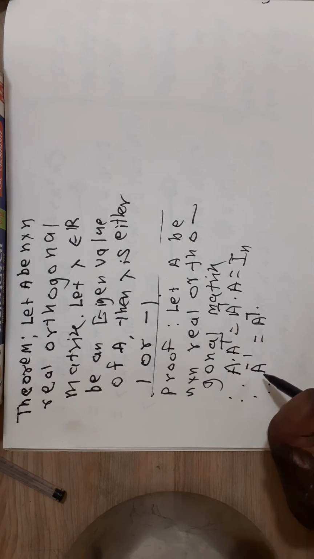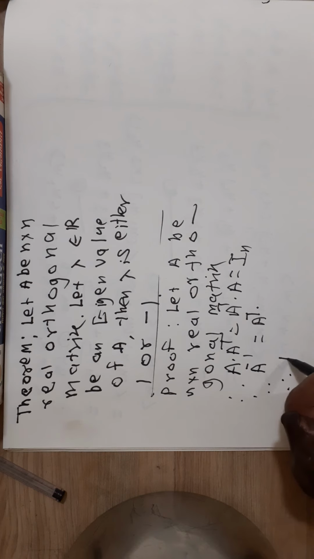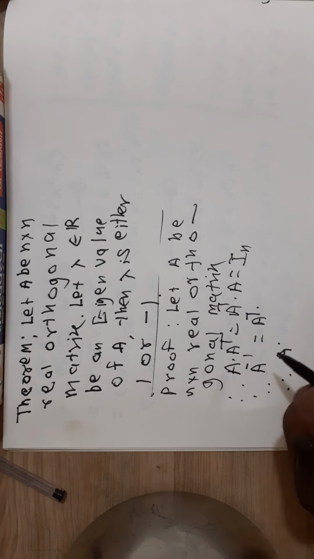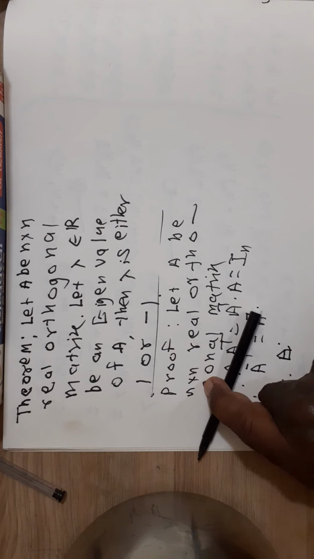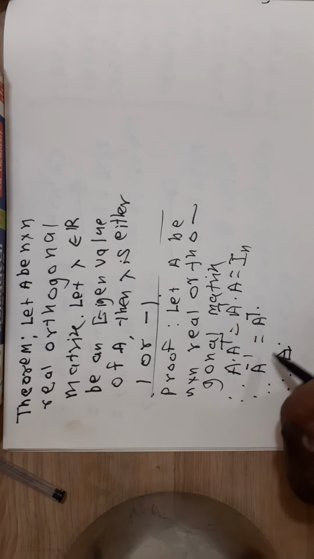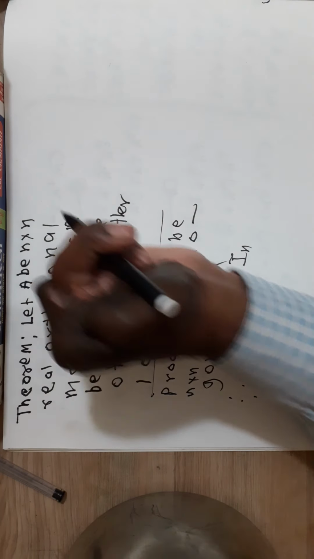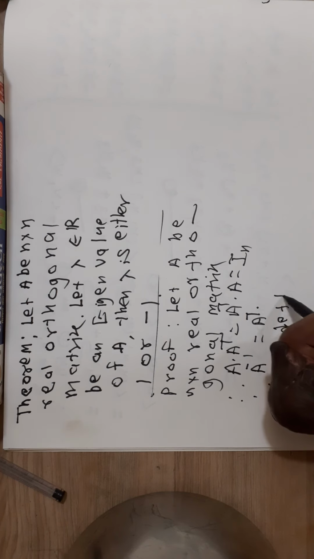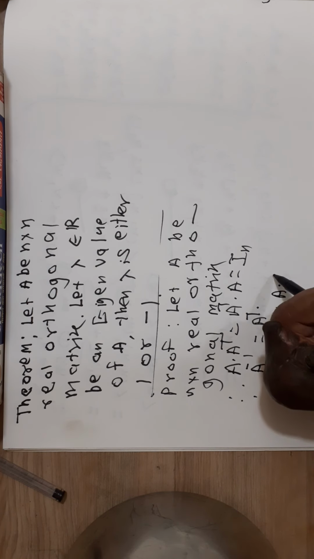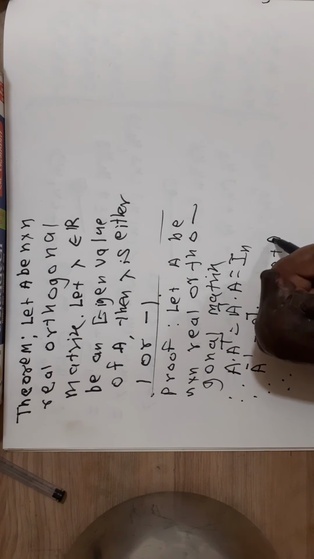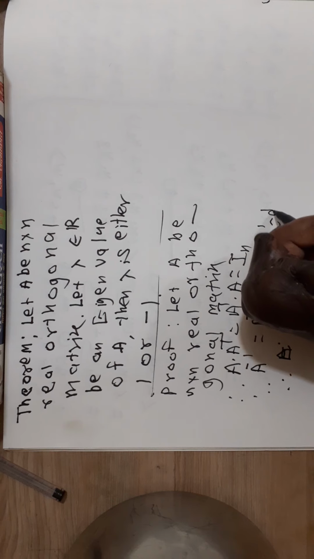Now, AV is equal to lambda V. Here A inverse is A transpose. Now, determinant of A into determinant of A inverse is equal to determinant of In.